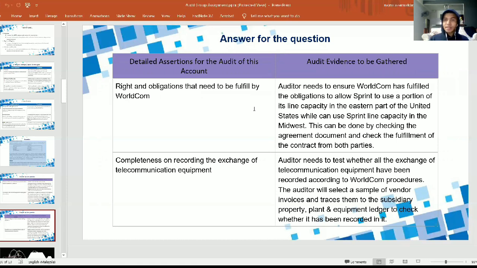The auditor needs to ensure WorldCom has fulfilled the obligation to allow Sprint to use a portion of its line capacity in the eastern part of the United States, while WorldCom can use Sprint's line capacity in the Midwest. This can be done by checking the agreement document and checking the fulfillment of the contract from both parties.